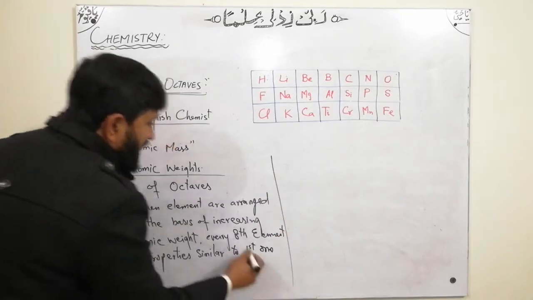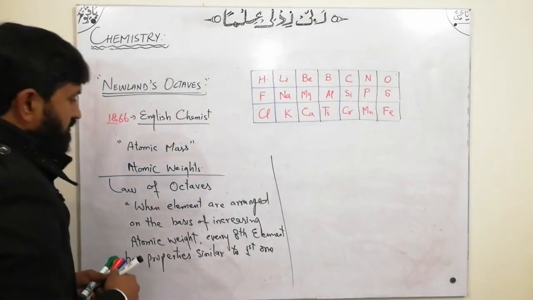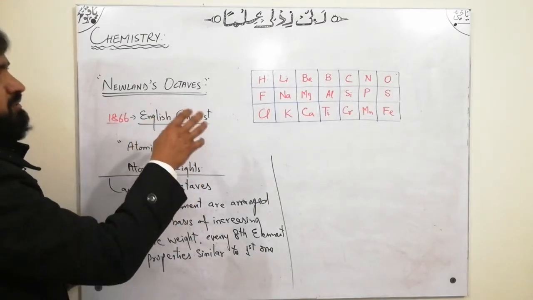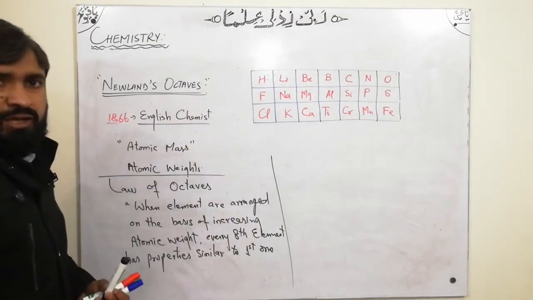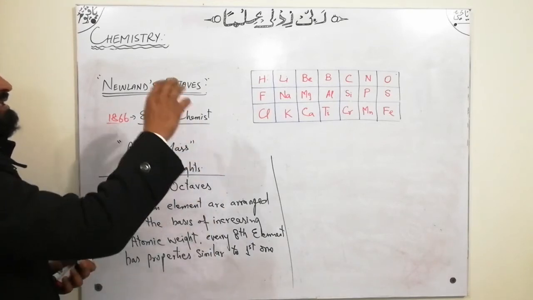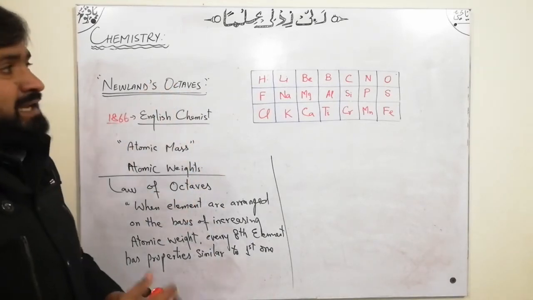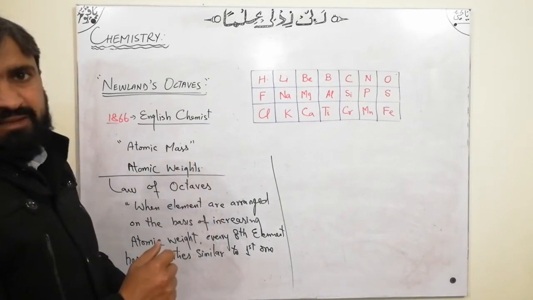This is the main idea, the main principle, the main law for arrangement of these elements in different groups. You can say these groups are considered as octaves. These elements are arranged in octaves.